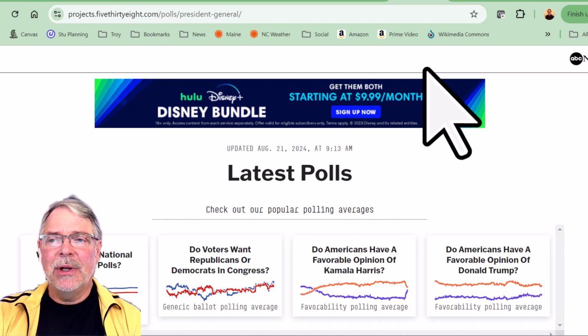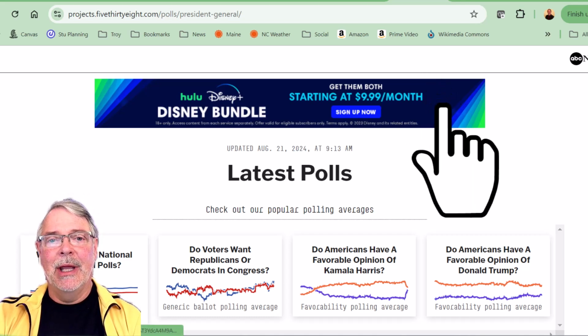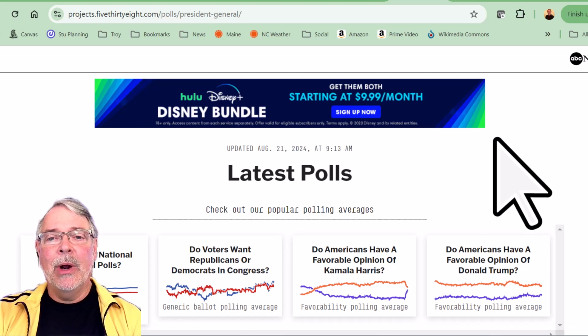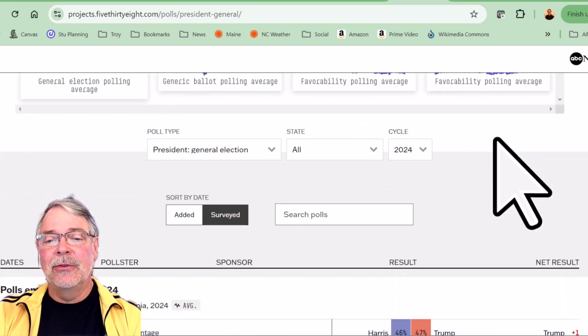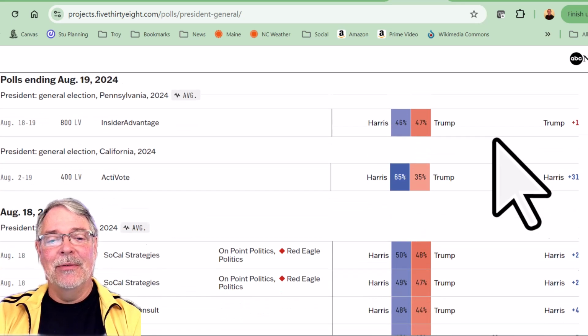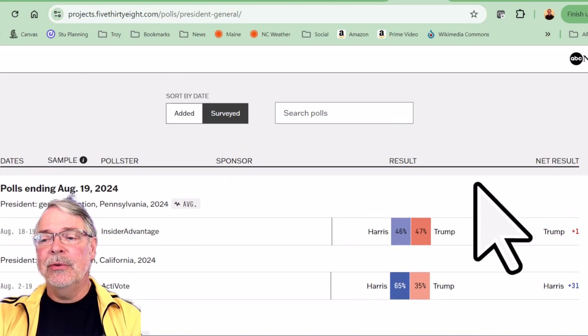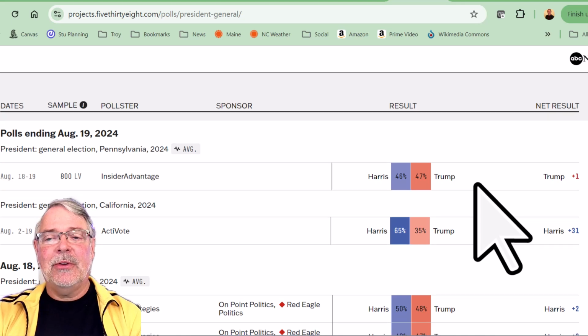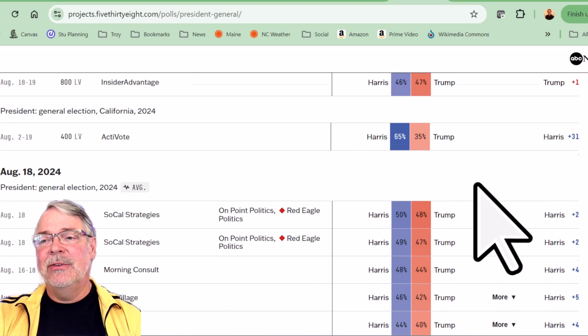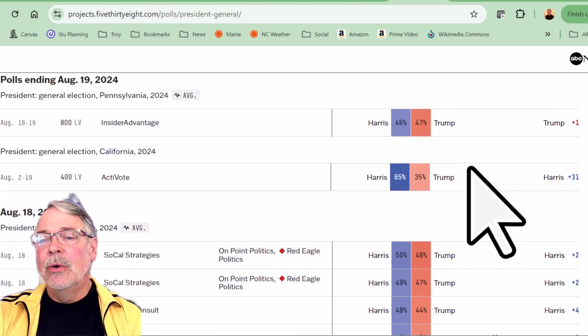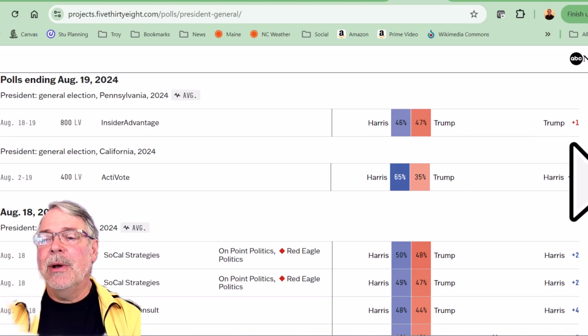Hey everyone, so I just want to give a little bit more about polling. If you go to the 538 page and go to their latest polls, you can scroll down here. Hopefully we're seeing enough of this. They have a list of polls, and these are the horse race. This is horse racing, and look, there's a poll that shows Trump's up by one.